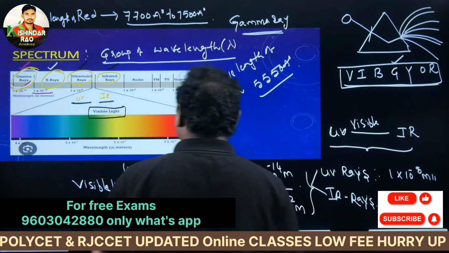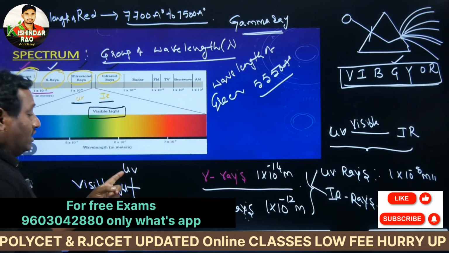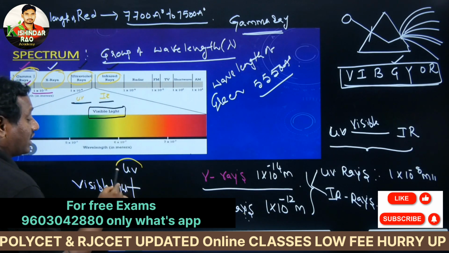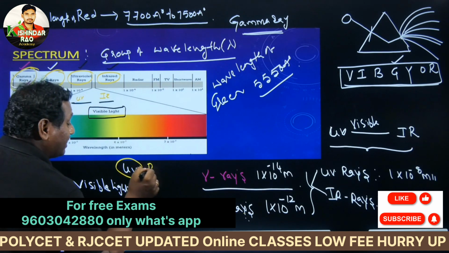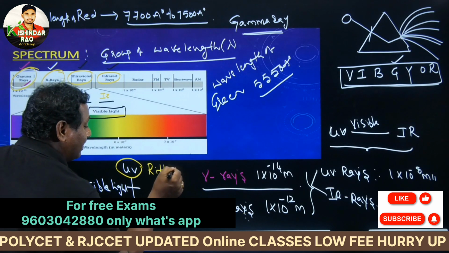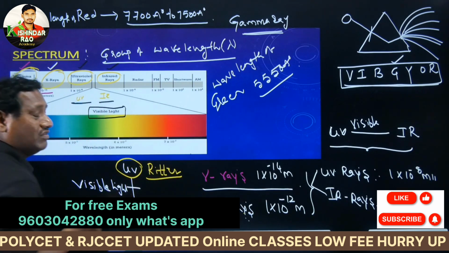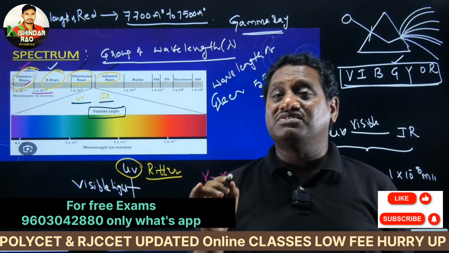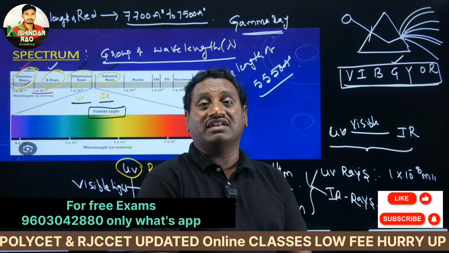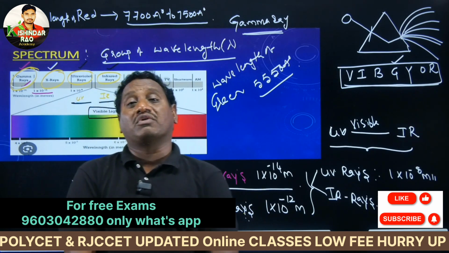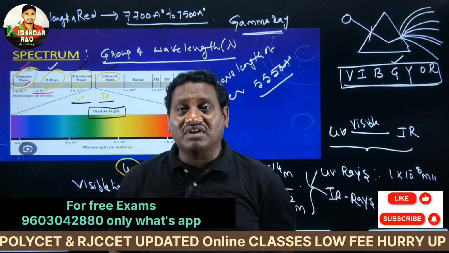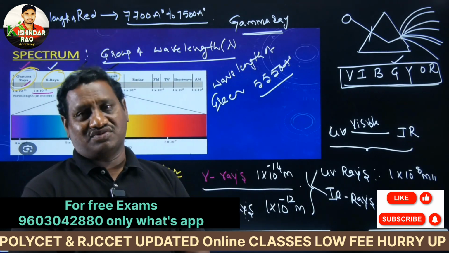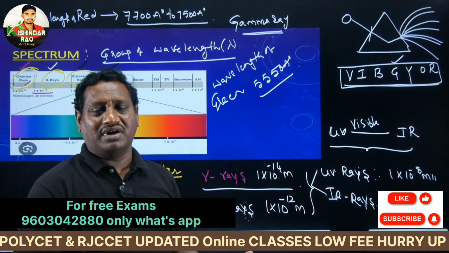So now the next condition: here UV rays are there and IR rays are there. UV rays were discovered by Ritter, R-I-T-T-E-R. Ritter is a famous scientist who discovered ultraviolet rays. Ultraviolet rays are very powerful rays. Whenever these rays come in contact with or focus on the skin, cancer and different types of diseases will occur.